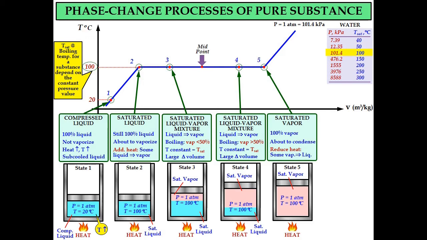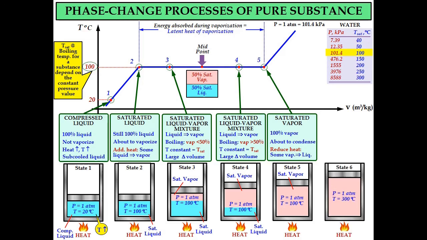Okay, so if we consider the midpoint of the horizontal constant pressure line, that midpoint describes the condition where 50% of the content consists of saturated vapor and 50% consists of saturated liquid. The energy provided from state number 2 to state number 5 during the boiling process, in the saturated liquid vapor mixture region, is considered as energy absorbed during vaporization, or we call it the latent heat of vaporization.